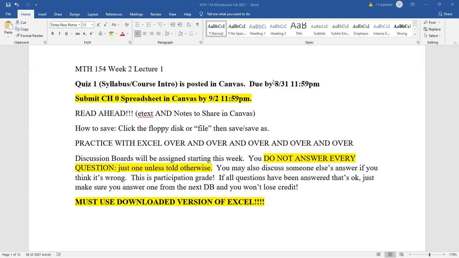It's great. But if I was turning in my Math 154 homework, I wouldn't use Google Sheets because it has features that Excel doesn't and vice versa, and it will mess up your auto grading severely. There'll be things you won't be able to do. So you have to use Excel. But Mr. Beckner, I don't have Excel. I don't want to pay for Excel. I can't pay for Excel.